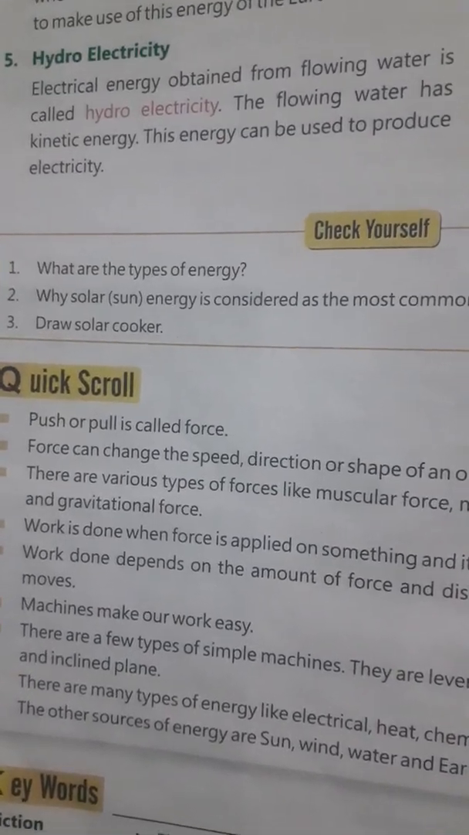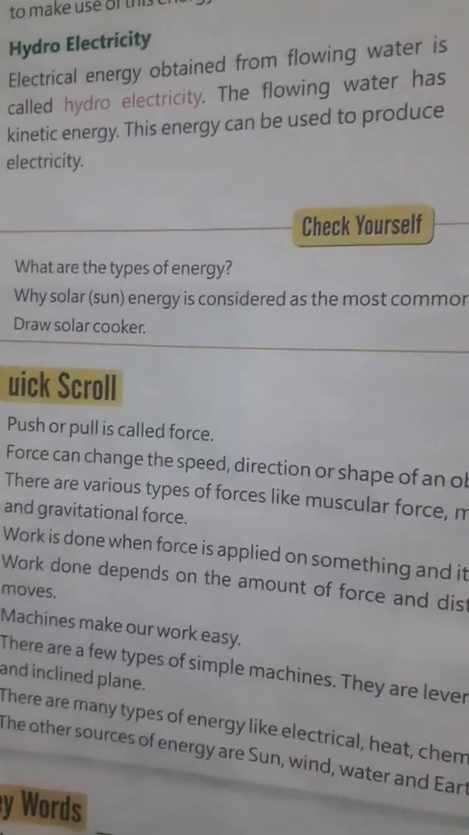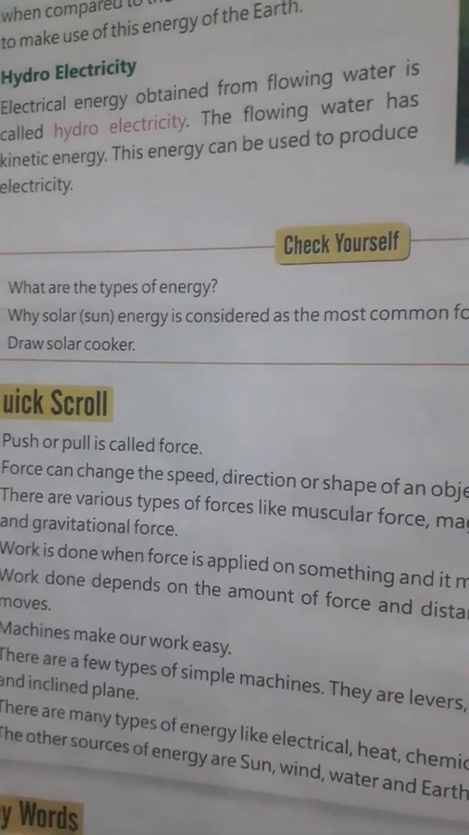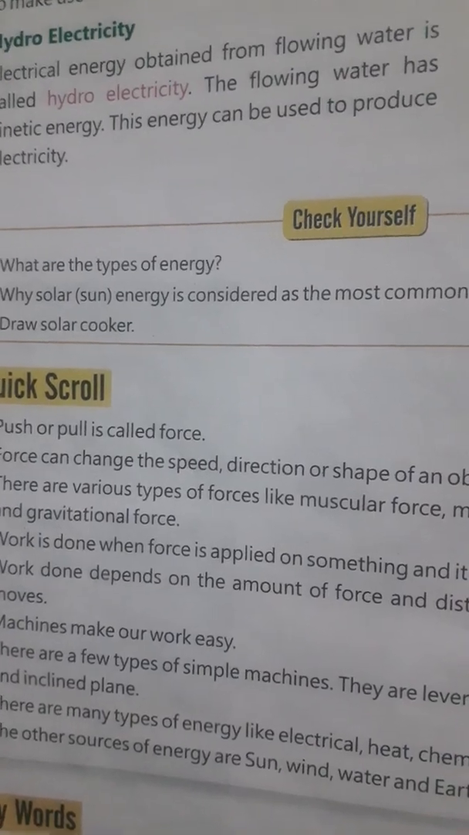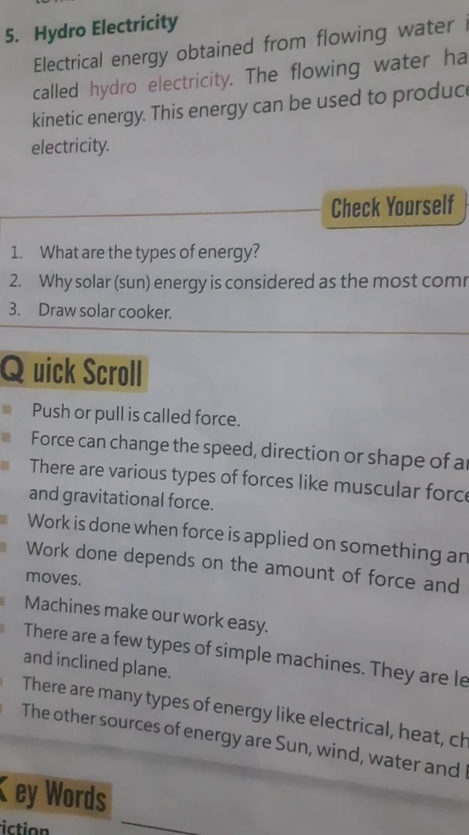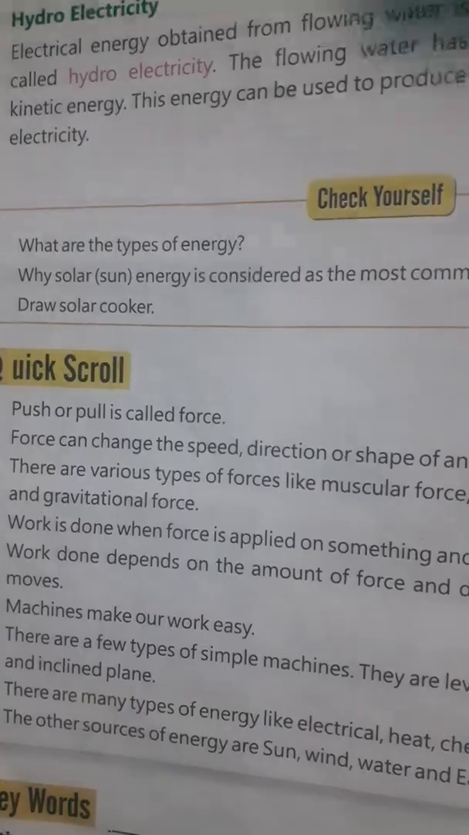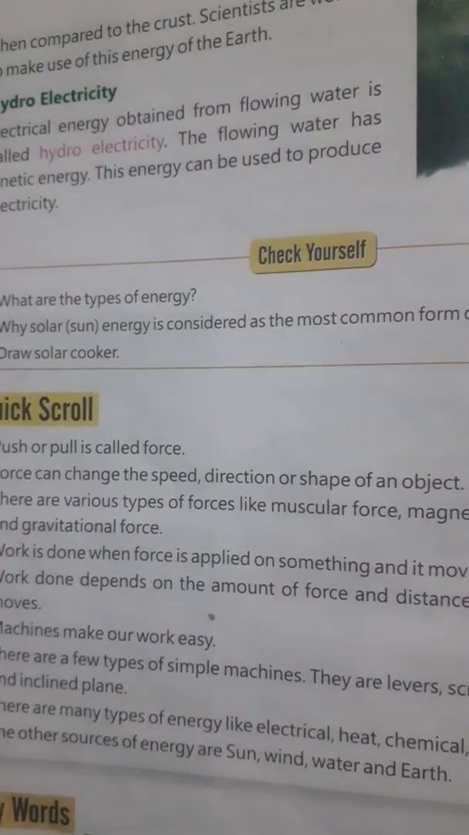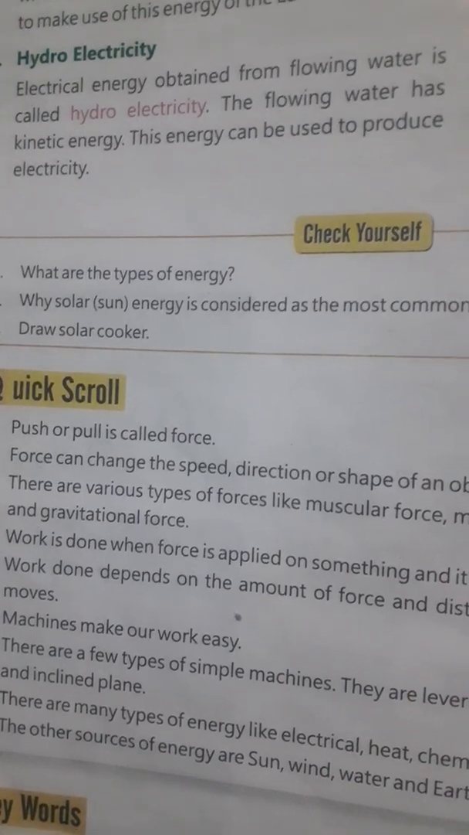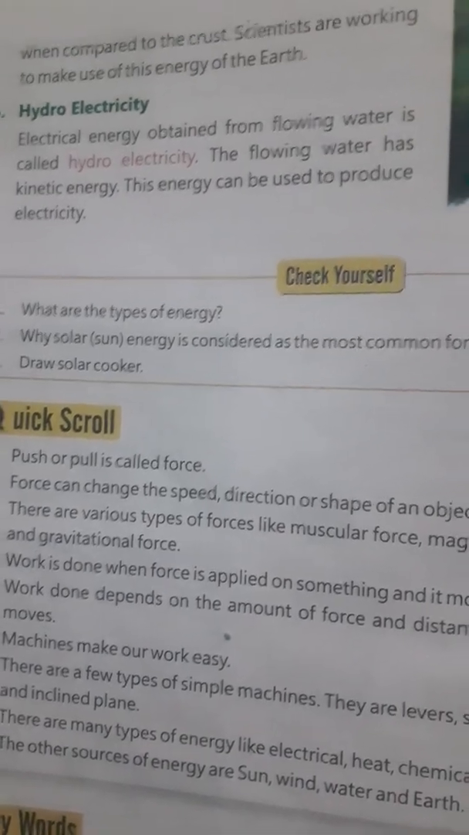Flowing water has kinetic energy, means whenever the water is flowing, it has kinetic energy, and this energy can be used to produce electricity. We have also seen that near so many dams electricity is produced. The kinetic energy present in the flowing water is useful for generating electricity, and this electrical energy obtained from flowing water is called hydroelectricity.